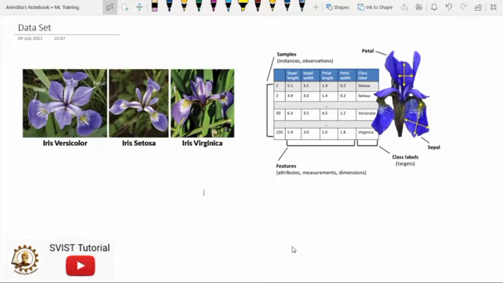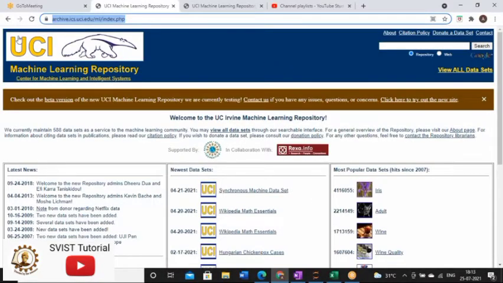So first I will tell you what are the authentic data resources available on which we can perform these kinds of tasks. See, there is one repository which is known as the UCI Machine Learning Repository. This is the most important and freely available repository from which you can get an enormous number of data sets. And today I will fetch one of the data sets from this repository so that we could perform our further machine learning associated tasks.